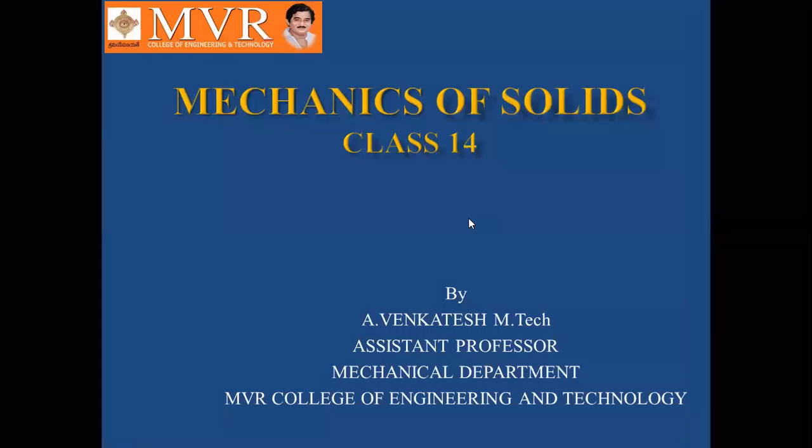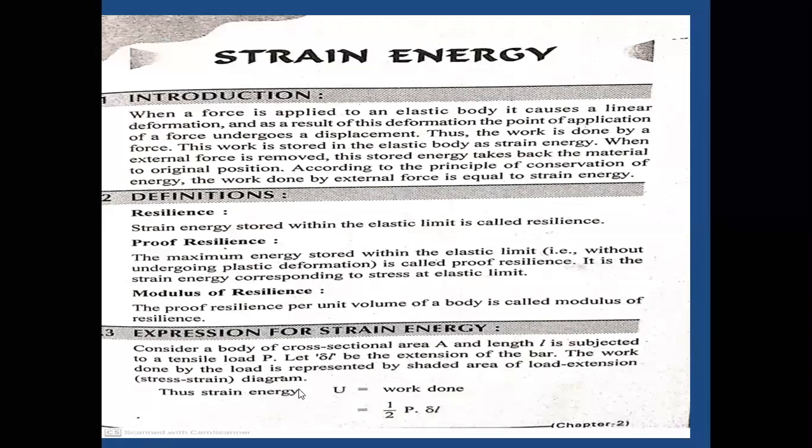Now, expression for strain energy. Here also consider a body of cross-section area A and length L, subjected to a tensile load P. Let delta L be the extension of the bar. The work done by the load is represented by the shaded area of the load-extension diagram. So the strain energy equals the work done. Obviously, the amount of strain energy is directly equal to the amount of work done.